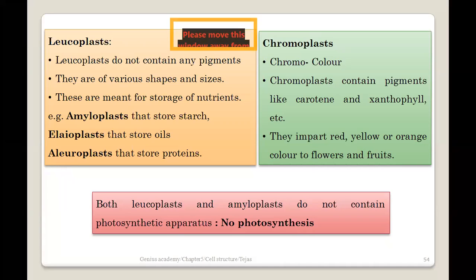Please note it down if you don't know. Antioxidant properties are provided by these carotenes and xanthophylls, and these are very important, and that's why generally doctors suggest you to eat carrots and the citrus fruits like oranges, because they contain these typical antioxidants which are good for our health. Okay, so that's all about the leucoplast and the chromoplast.